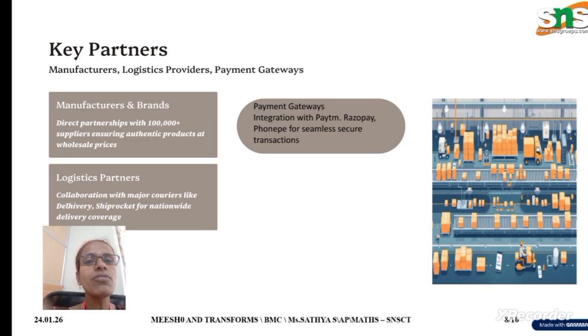Okay, the last thing is key partners. So key partners, we will have manufacturers, logistic providers, payment gateways. So there are three cases. The first thing is manufacturers and brands. So here we will have direct partnership with 1 lakh plus suppliers, which is going to ensure authentic products at wholesale prices. And the second thing is logistic partners. So it is going to collaborate with major couriers for nationwide delivery coverage.